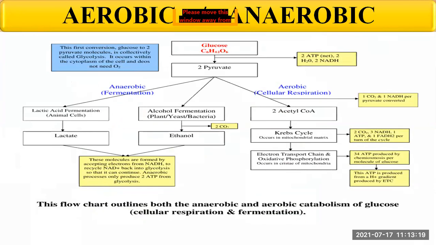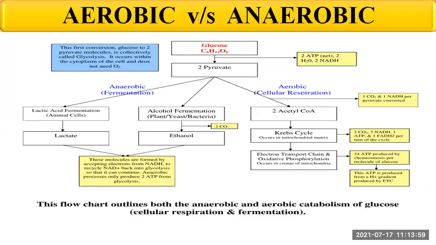So this is the flow chart outlining both the anaerobic and the aerobic catabolism of glucose. Okay, see here the glucose. Firstly, the conversion of glucose to pyruvate molecules is collectively called glycolysis. It occurs within the cytoplasm of the cell and it does not need oxygen.